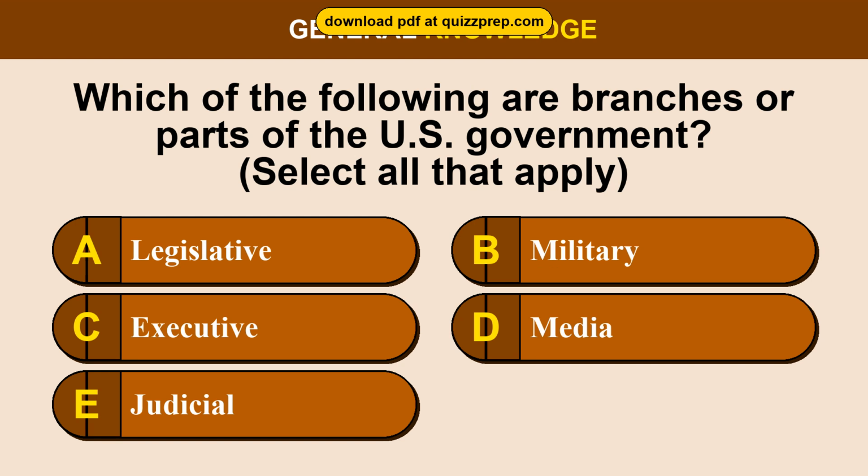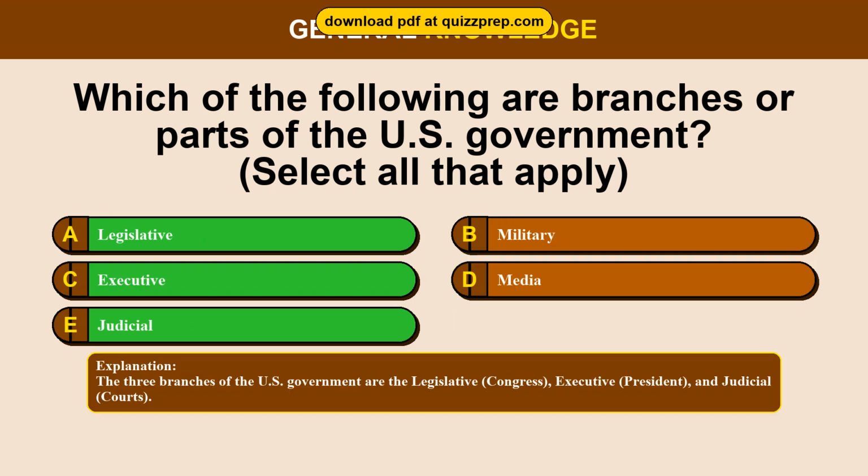Question 54. Which of the following are branches or parts of the U.S. government? Option A, legislative. Option B, military. Option C, executive. Option D, media. Option E, judicial. The correct answers are options A and C and E. Legislative, executive, judicial. The three branches of the U.S. government are the legislative, Congress, executive, president, and judicial, courts.